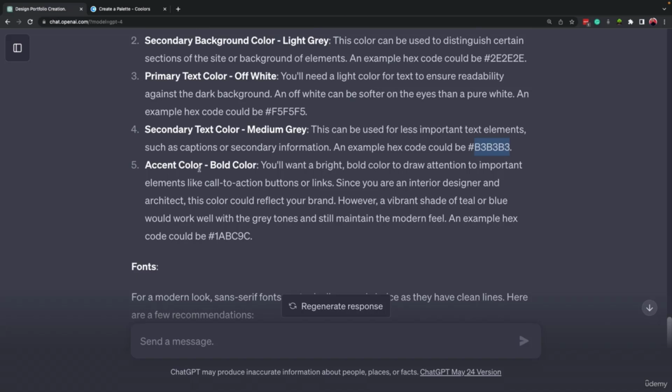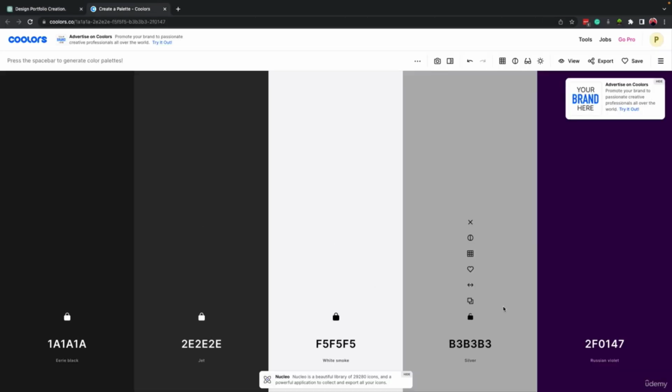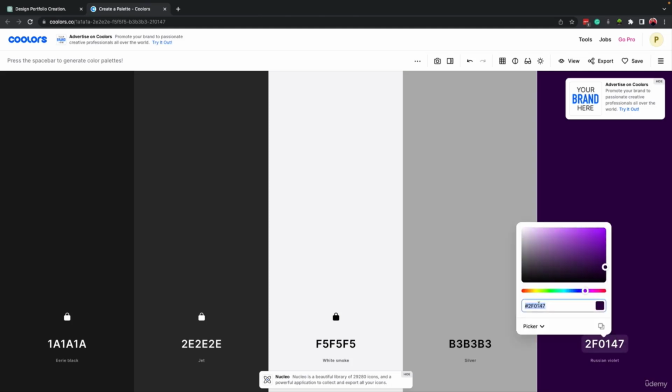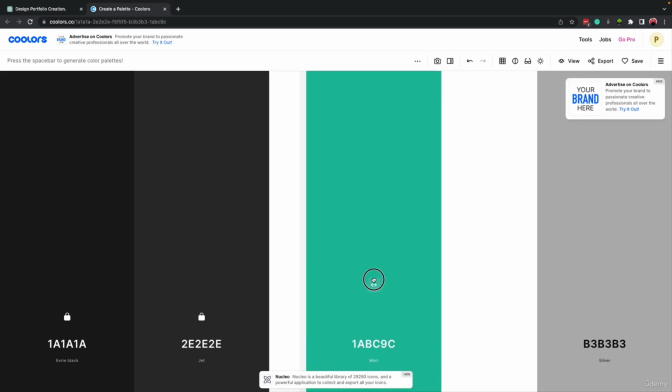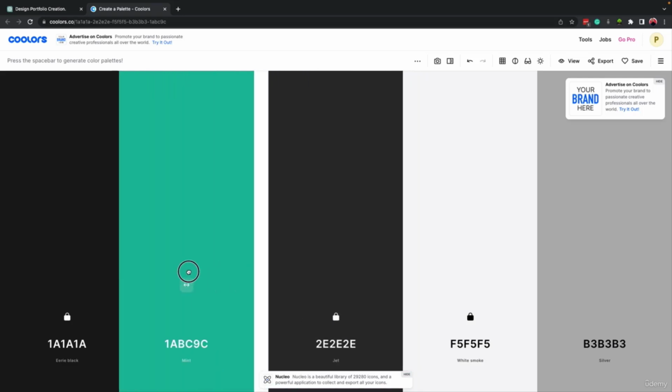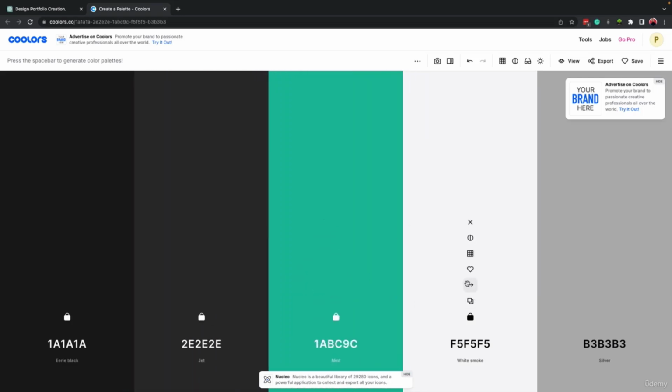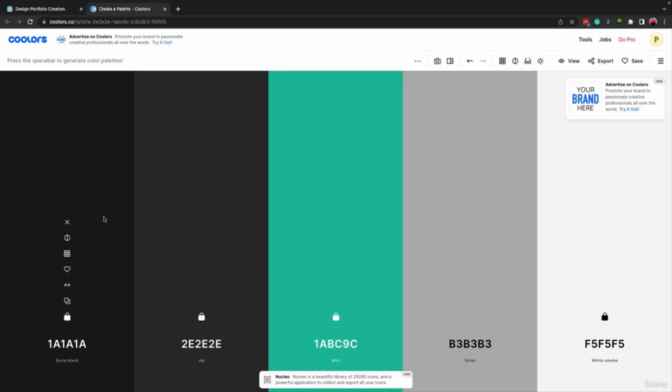And accent color, bold color. Okay, so this is the color for, for example, main buttons, main call to actions, we can use this color. Okay, so in general, this is how our color palette looks like. So we have the primary background color, the secondary background color, the main color of our website.